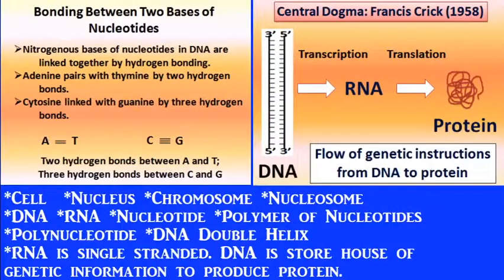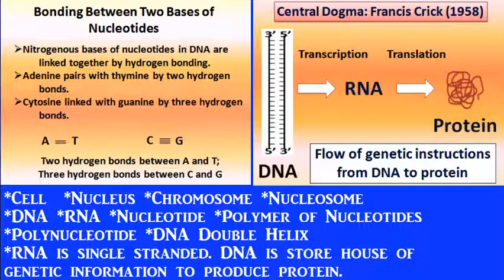Now, at last, you must know about the bonding between two nucleotides. As we know, DNA is a double helical structure.